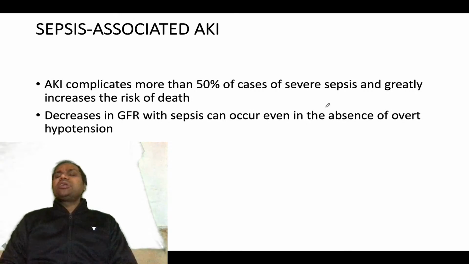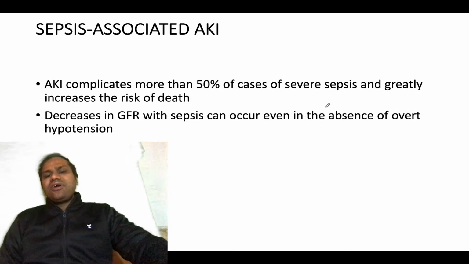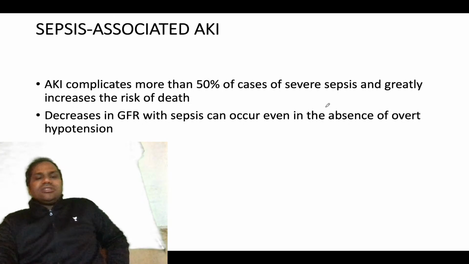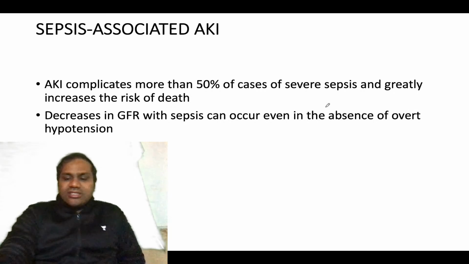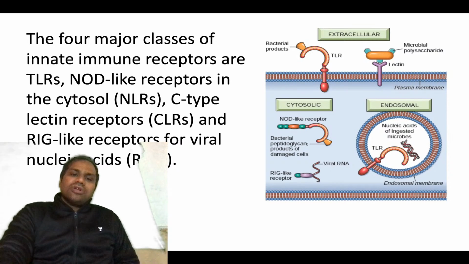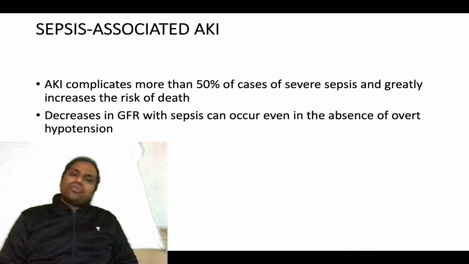It complicates more than 50% of cases of severe sepsis and greatly increases the risk of death. A decrease in GFR with sepsis can occur even in the absence of overt hypotension. So you don't necessarily need to be hypotensive in acute kidney injury. Now another important thing you need to know is how sepsis causes AKI.